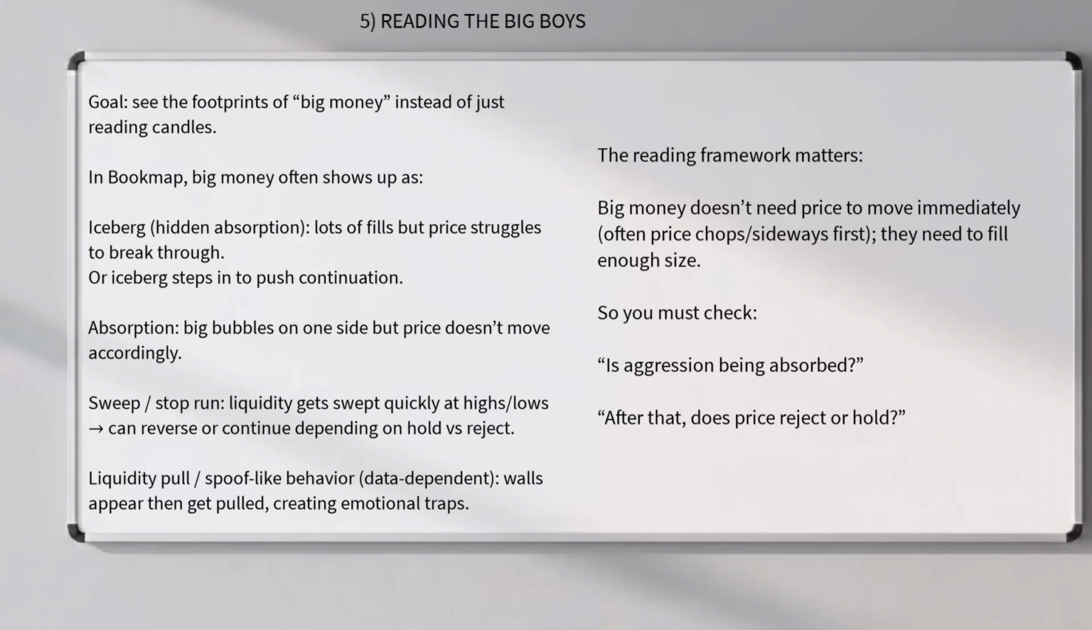Liquidity pull/spoof-like behavior, data dependent. Walls appear, then get pulled, creating emotional traps. The reading framework matters. Big money doesn't need price to move immediately. Often price chops sideways first. They need to fill enough size, so you must check: is aggression being absorbed? After that, does price reject or hold?